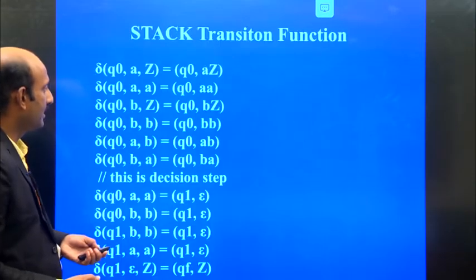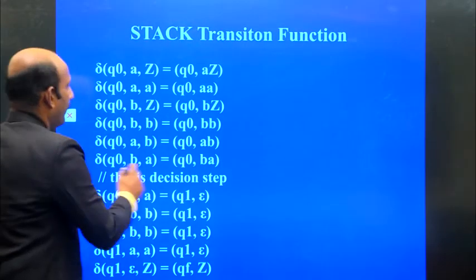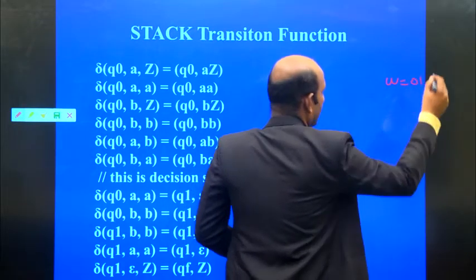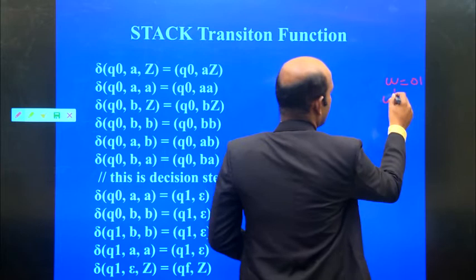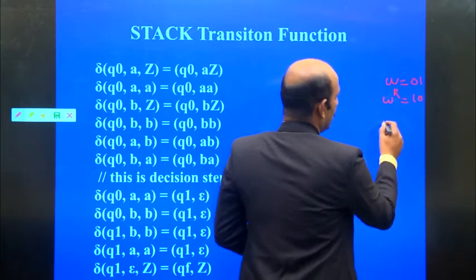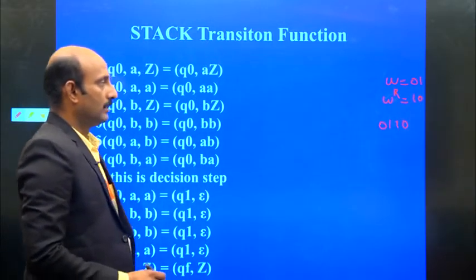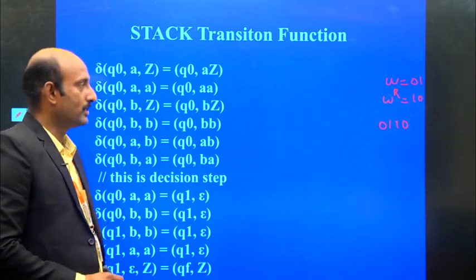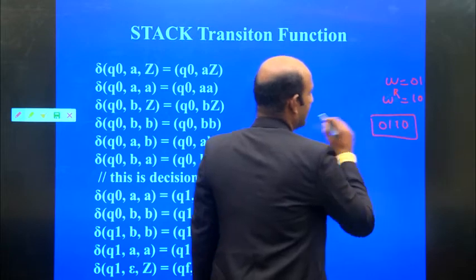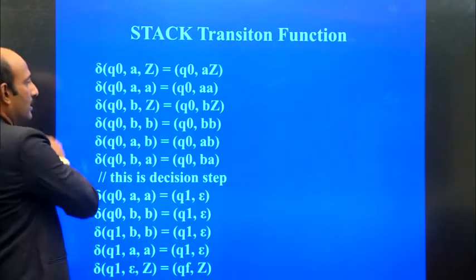For example, if W is 0, 1, then W R means 1, 0. So what will come here? 0, 1, 1, 0. I am just explaining with an example what the reverse of W is.